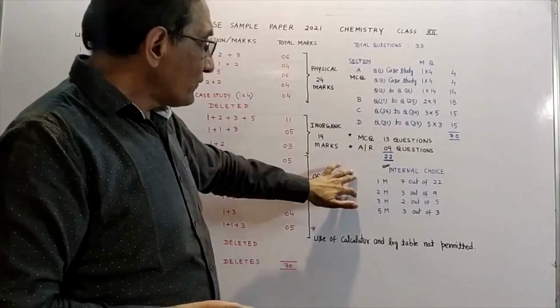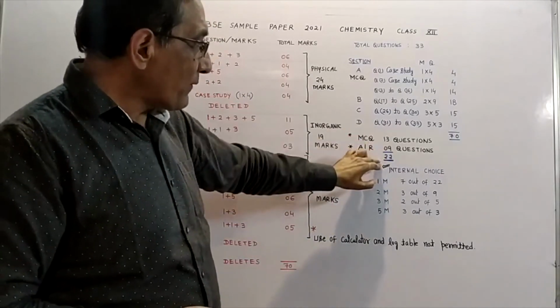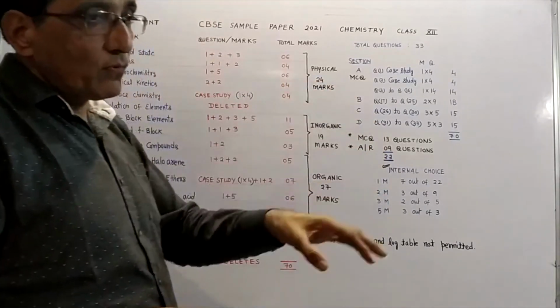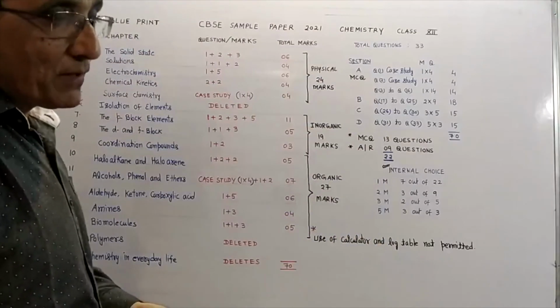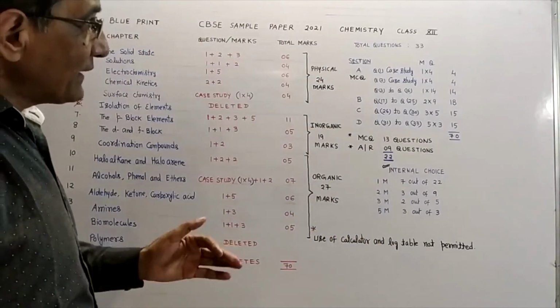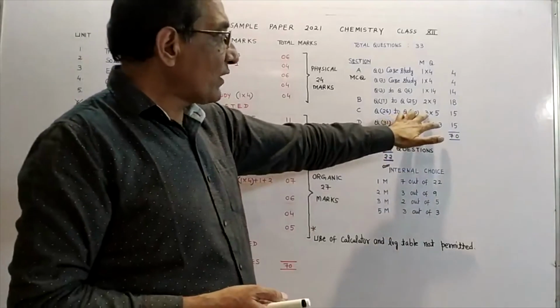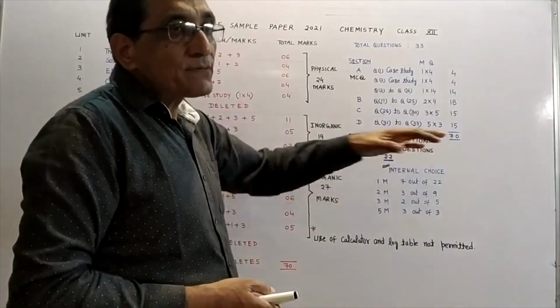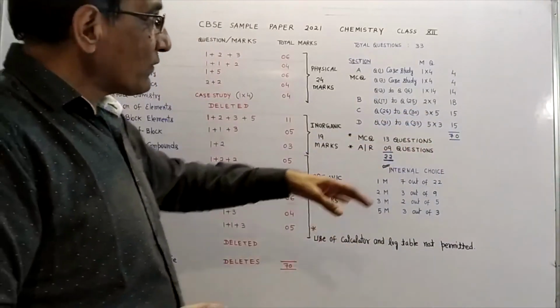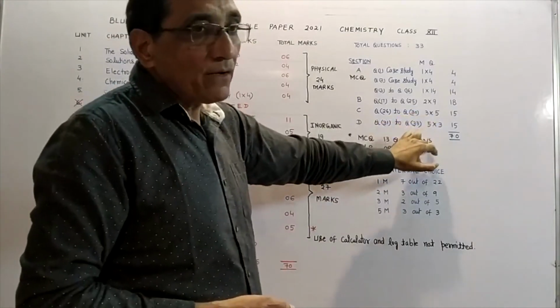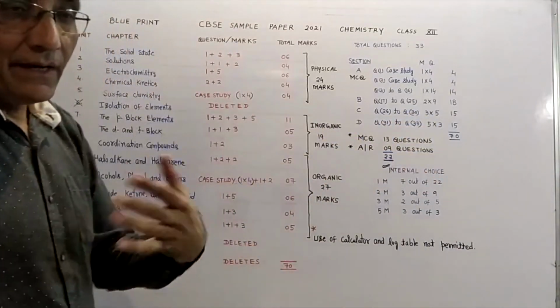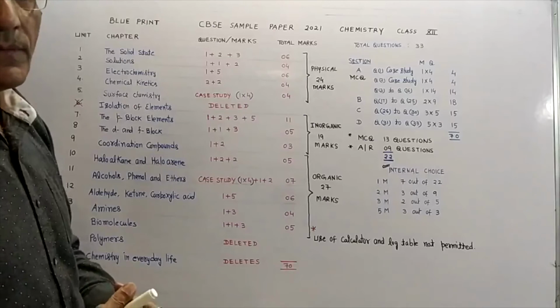As I told you, total MCQs are of 22 marks, but if you go thoroughly through the question paper, you will find that in some 3 marker or even 5 marker questions, they have subparts. If a 3 marker question has 3 parts and a 5 marker question has 5 parts, it means again the questions will be of MCQ type.